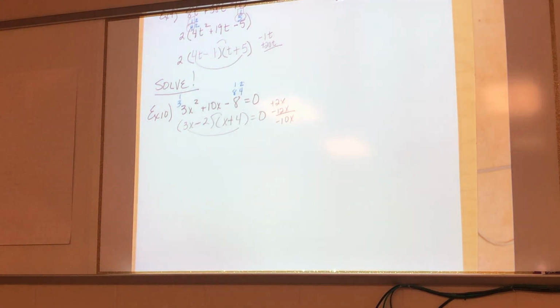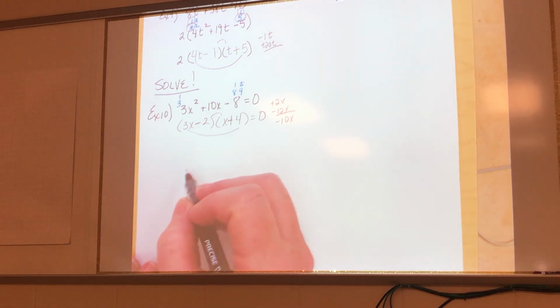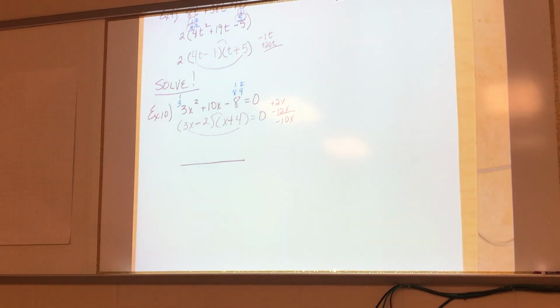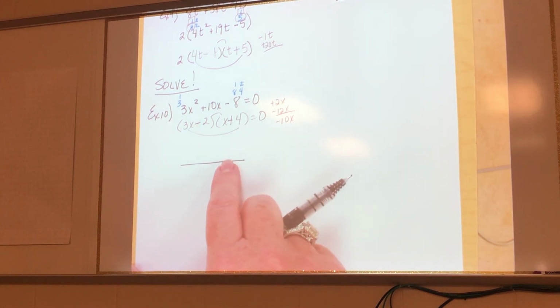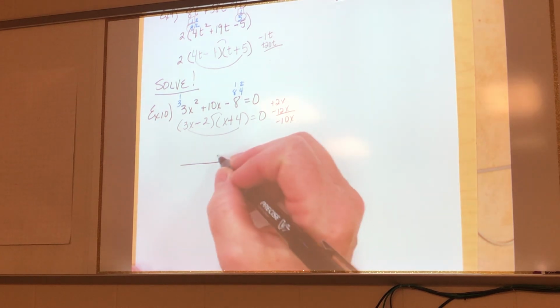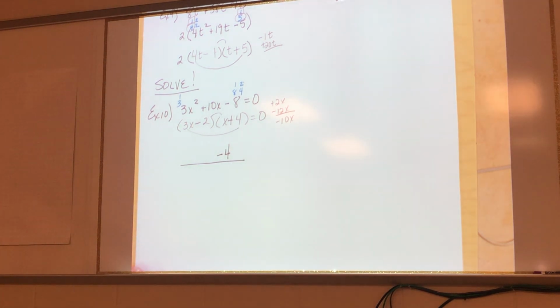Okay, I'm not finished because they asked me to solve it. So I want my solutions right here. Now, if x plus 4 is the factor, what's the solution? Negative 4. Remember how we changed his sign? Y'all remember that? That was the first day you came back to school, Tuesday.